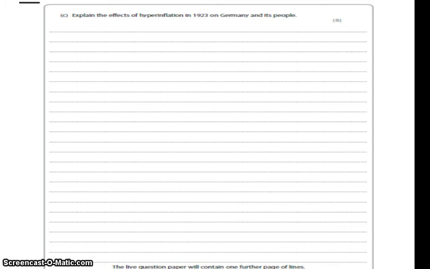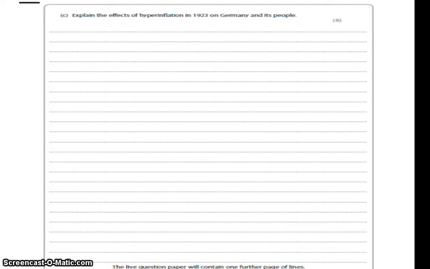Overall, one of the biggest effects was the damage that hyperinflation did to the Weimar Republic and its reputation. The middle classes suffered terribly, i.e. the loss of pensions and savings for example, and turned on the Weimar Republic. The middle class was supposed to be the bedrock of support for the Weimar. Remember, the working class was gravitating towards communism. But now they'd lost confidence, and many blamed the Weimar Republic for the extreme suffering and poverty caused through hyperinflation. That's another big impact.